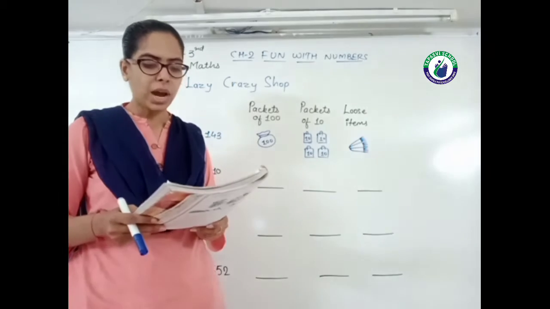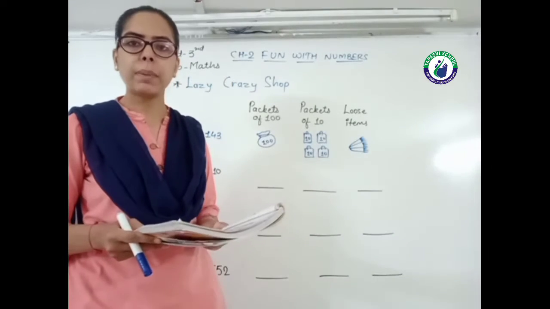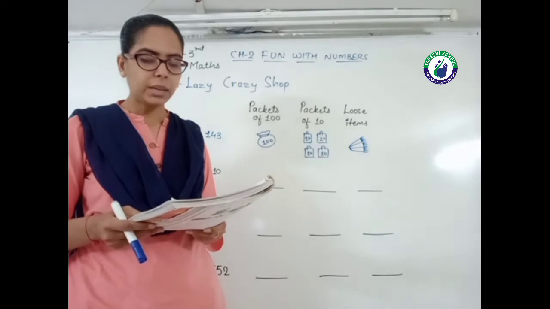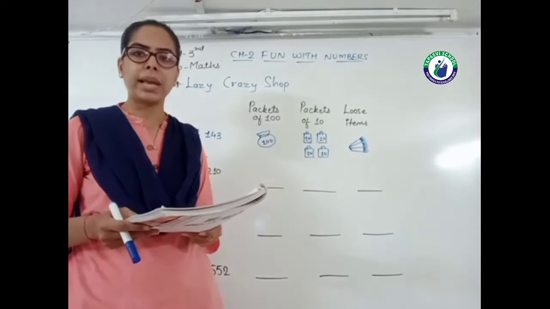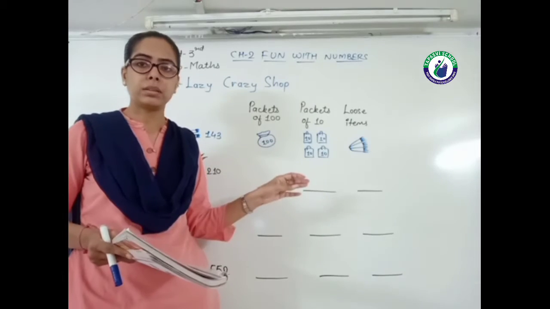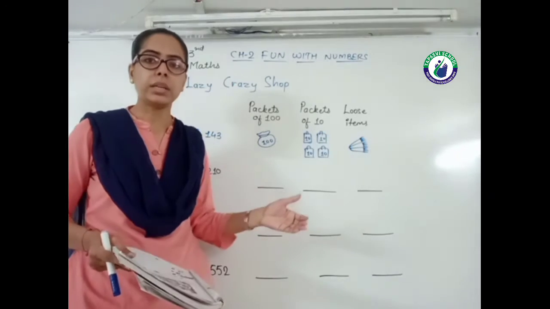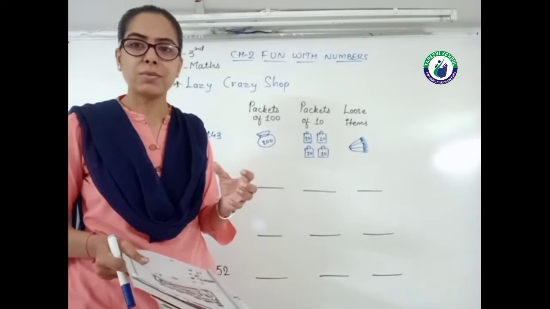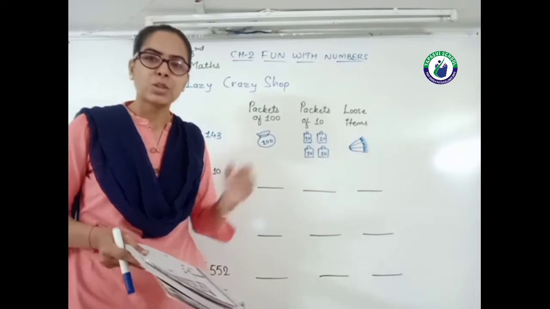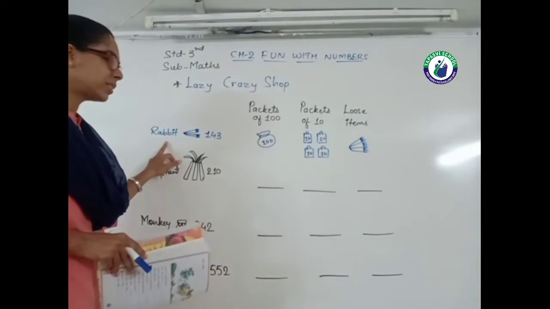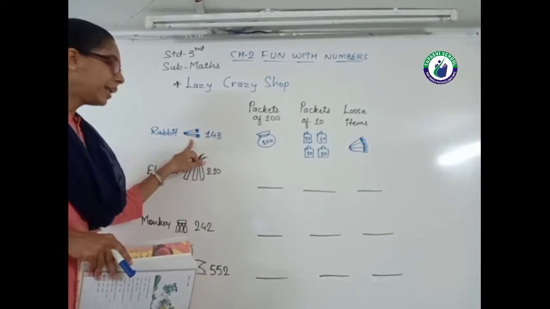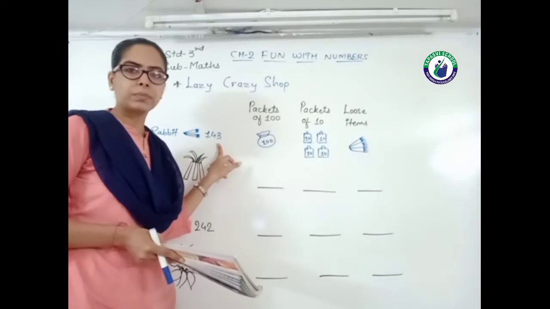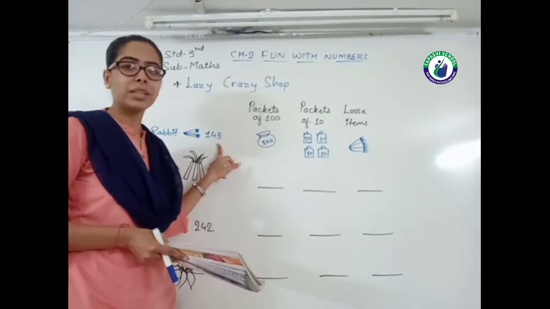So find out how many packets of 10, how many packets of hundreds and loose items each animal will take. Fill in the blanks because this shop is in the jungle. ये जंगल में शॉप है तो but obviously वहाँ पे जो भी customers है वो कौन है? Animals है. So first animal is here rabbit. Rabbit buying the carrot. वो carrot ले रहा है. So 143 carrot. Rabbit is buying 143 carrots.